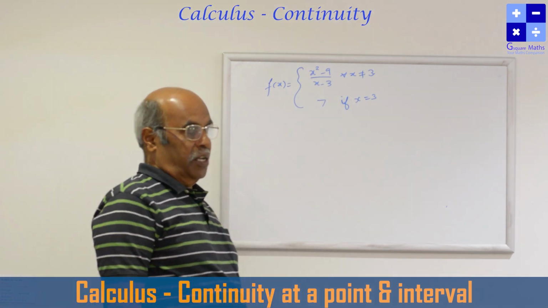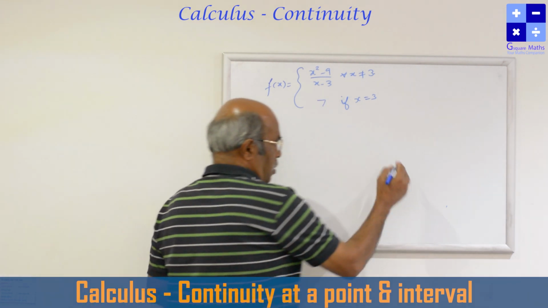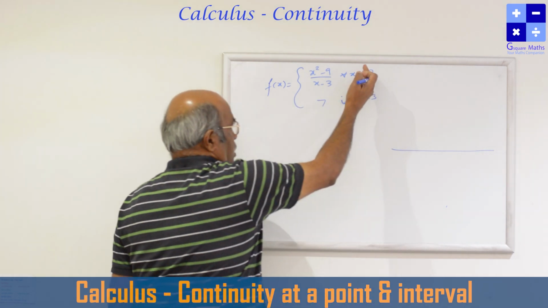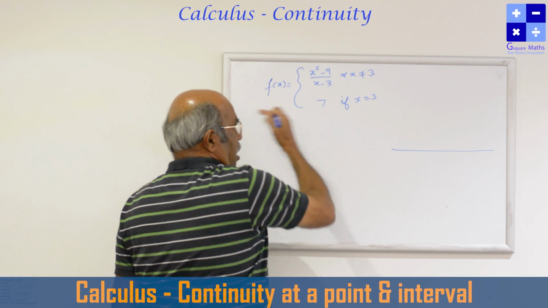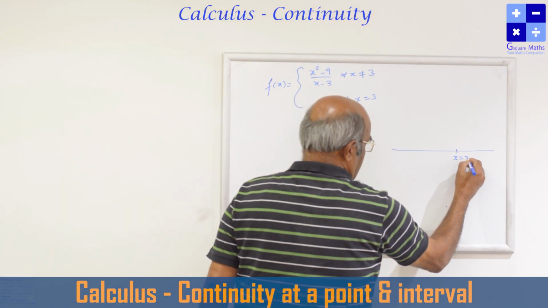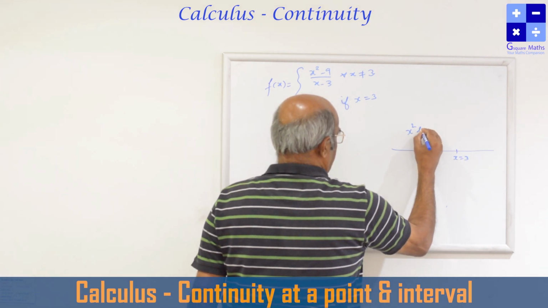A function is defined like this. On a real number domain, it is divided into two categories: x not equal to 3 and x equal to 3. This is x equal to 3. This side and that side, the function is defined like this.